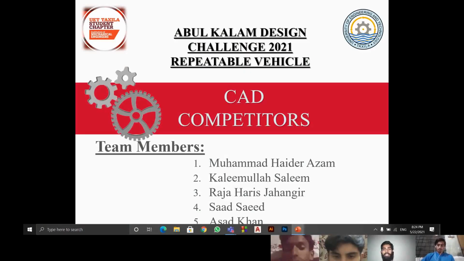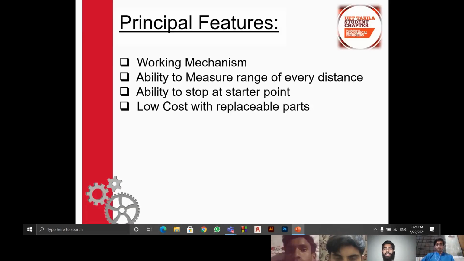Belonging to CAD competitors, our team members have designed the model of a repeatable vehicle as it was assigned to us in Abul Kalam Design Challenge 2021. The principal features of our device include the working mechanism.